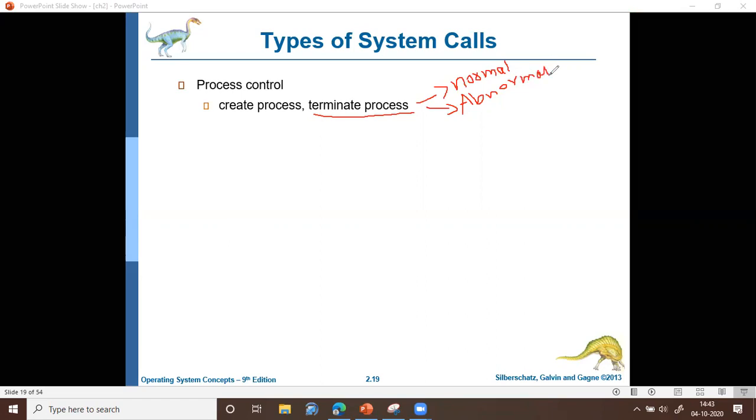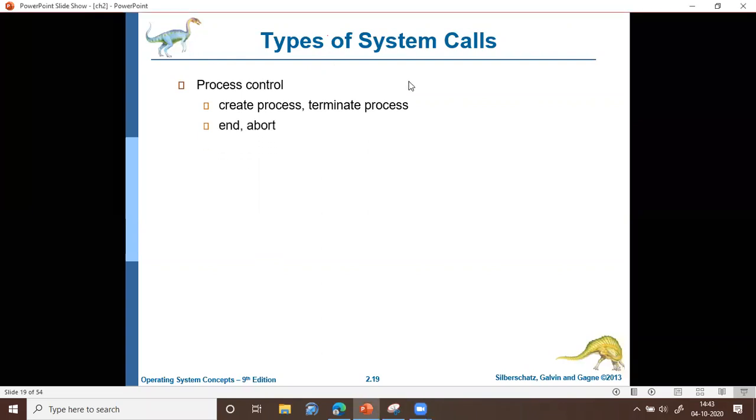So the next system call that we will be discussing is related to that termination. It is end or abort. The system call end represents the process is terminating in a normal way, that is without any error.